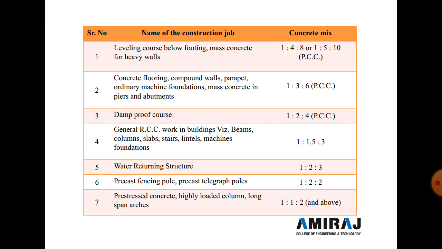Now general RCC work in a building with beam, column, slab, stair, lintel, machine foundation, etc. requires a minimum mix of 1:1.5:3. For a water retaining structure, the mix required is 1:2:3. For precast fencing poles or precast telephone poles, the mix required is 1:2:2. For precast concrete or heavy loaded columns and long span arches, we require a 1:1:2 mix or above.